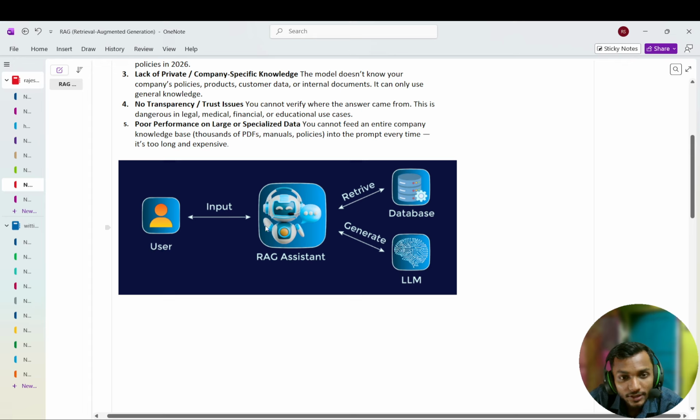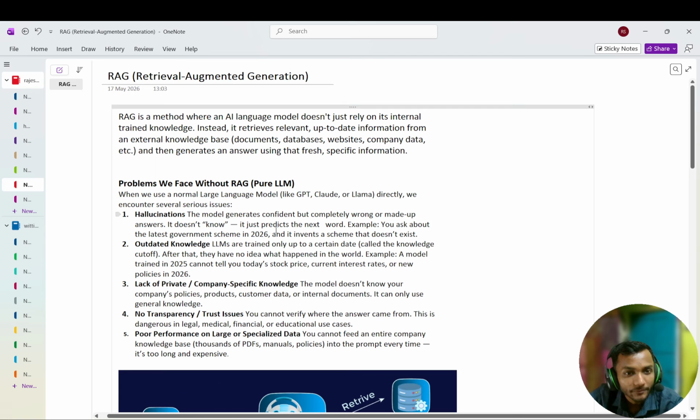If you ask a question and the LLM does not know the answer, it retrieves the information from the database or any website or anywhere, and with the information fetched from the internet and with your input, it sends them to the LLM to generate the answer, and gives you the result. That is how it works. That is how it solves the hallucination problem, because it can access real-time data. That's why the model doesn't generate the wrong answer. It fetches from the website or database, finds the answer, and then gives it to you.